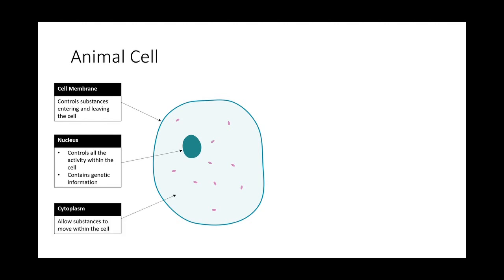Okay, the other one is the middle part. The middle part of the cell where all the activity happens is your cytoplasm. Okay, this is seldom tested, but you still need to know. Cytoplasm basically allows the substances to move within the cell.